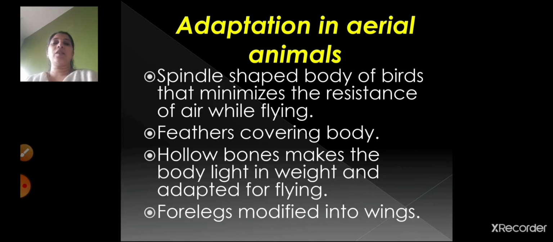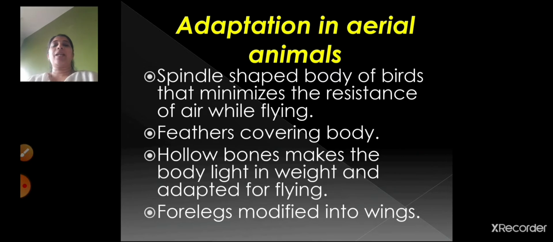Also there are feathers covering the body of the birds. Hollow bones make the body light in weight and adapted for flying. Now the birds have got bones which are hollow, means they are not very strong, right? So because of that their body is light in weight, and since they are light in weight, that's the reason they can fly in the sky. And the forelegs are modified into wings.